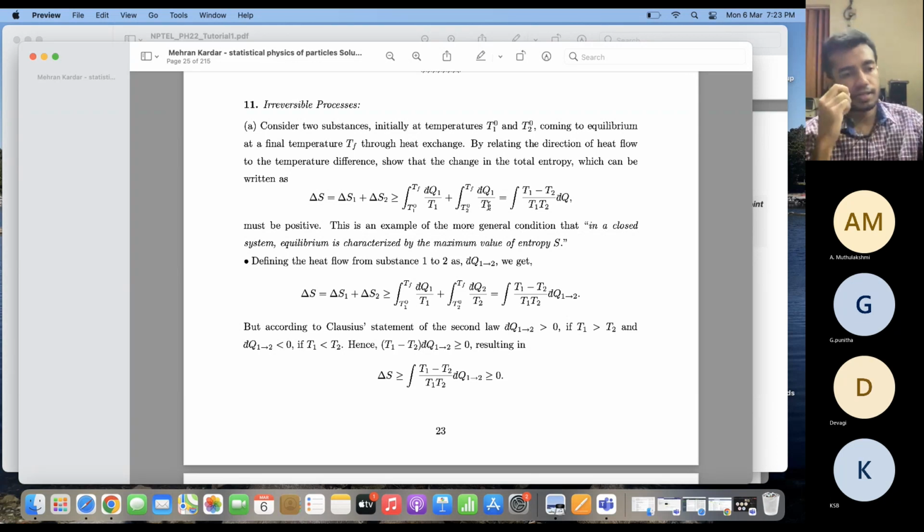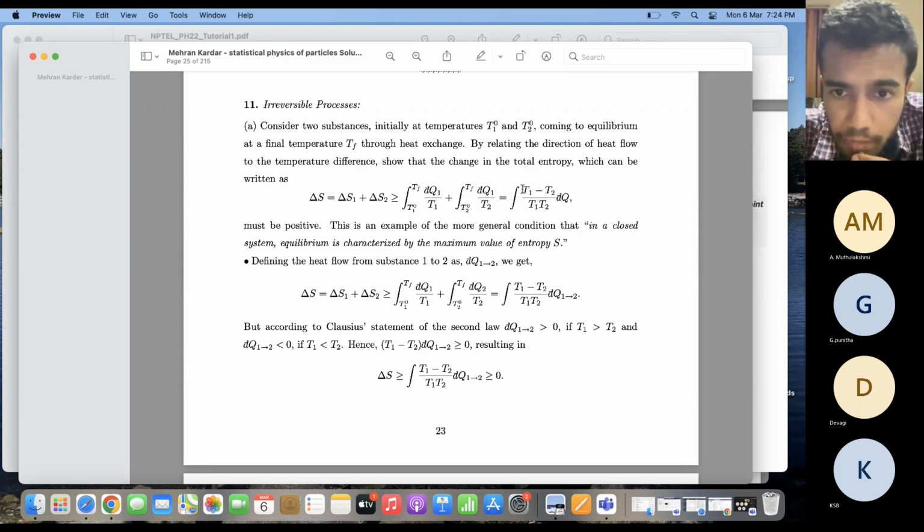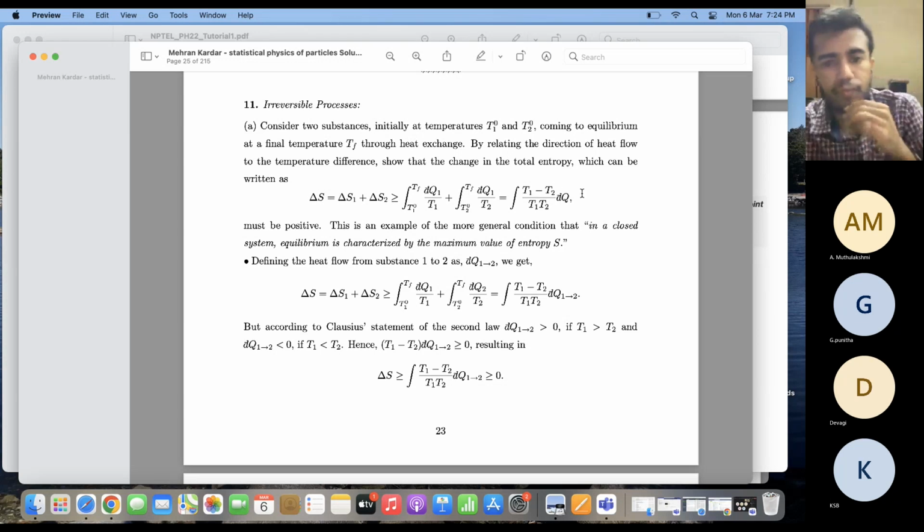Now, since system 1 is exchanging heat with system 2, if I consider dq to be equal to dq2, then dq1 should be equal to minus of that, that is minus dq. In that way, we see that delta S is equal to the integration of (T1 minus T2) by (T1 into T2) into dq. So you have to show that this should be positive.